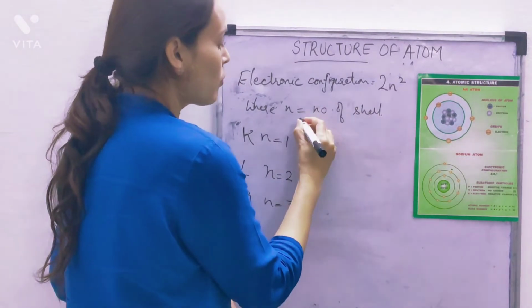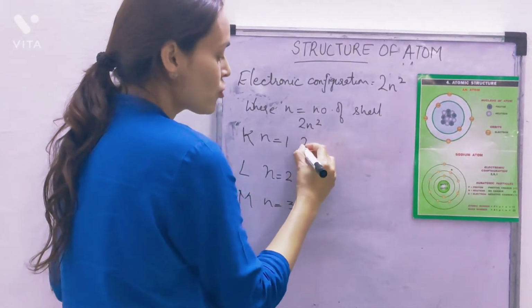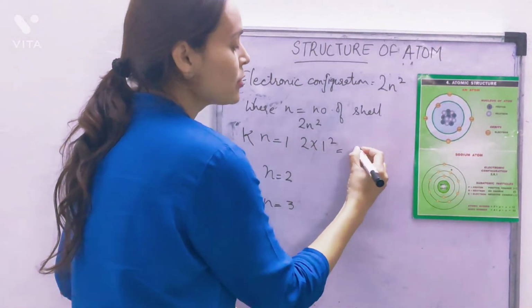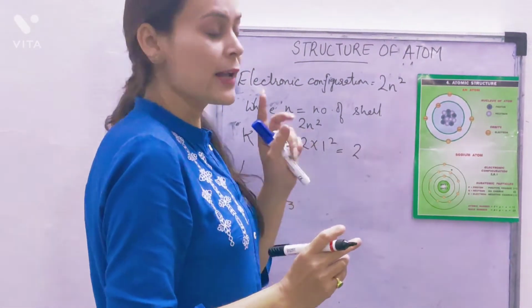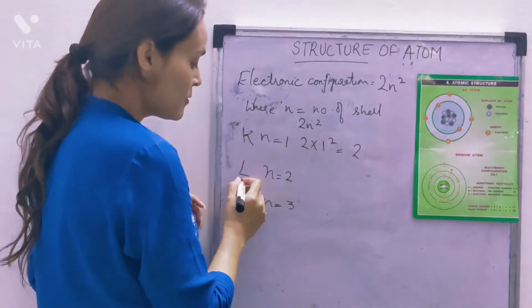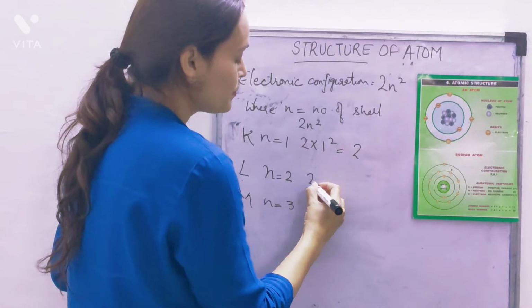According to the formula 2n squared, for the first shell the value of n is 1, so 2 times 1 squared is 2. The first shell cannot have more than 2 electrons. It can only have 2 electrons. The second shell, n is equal to 2.